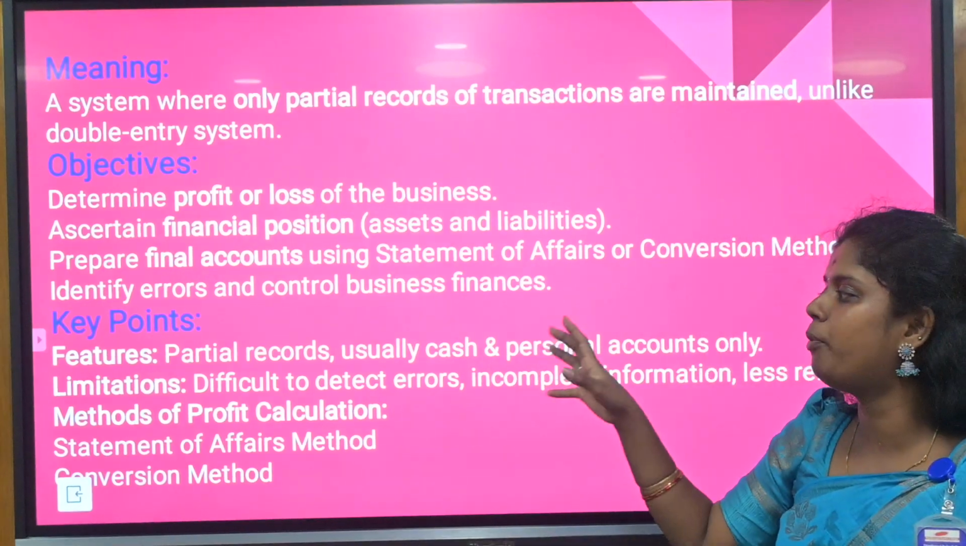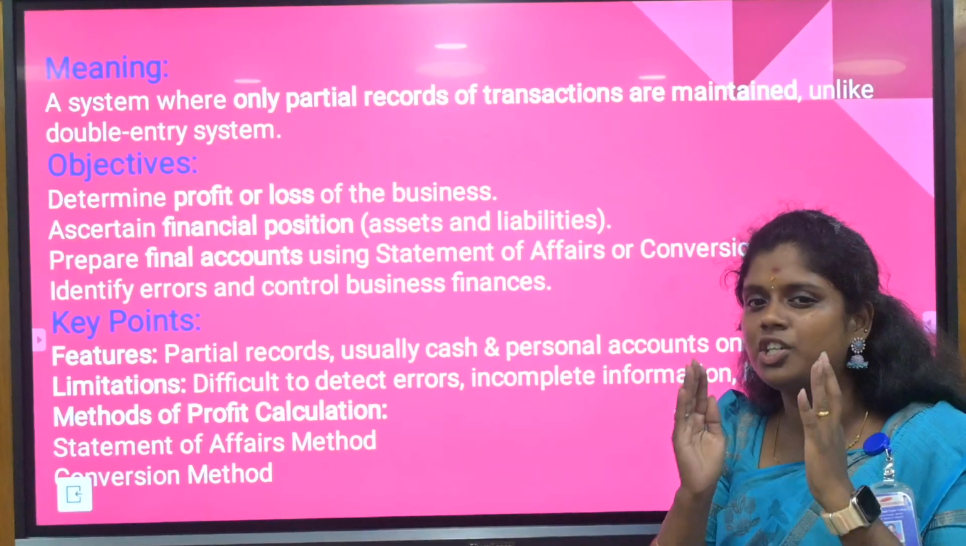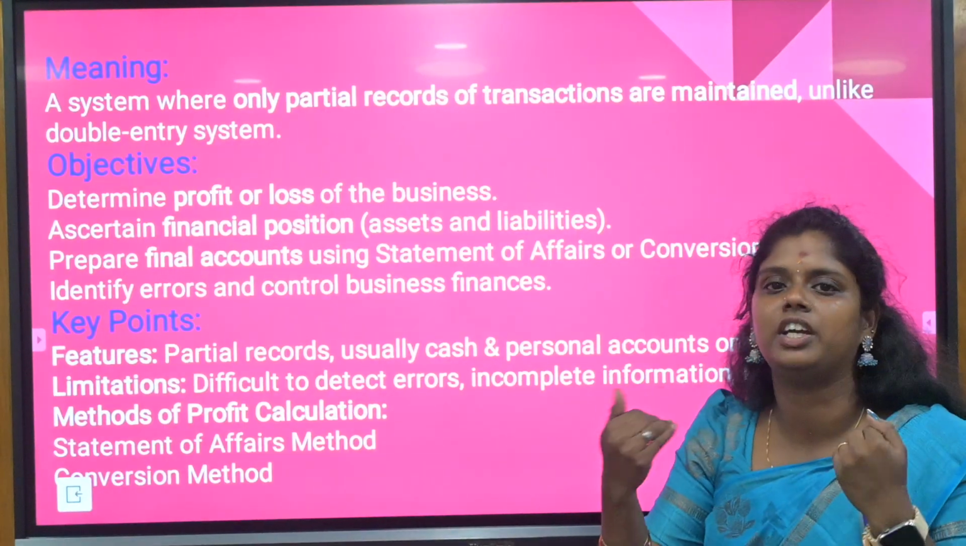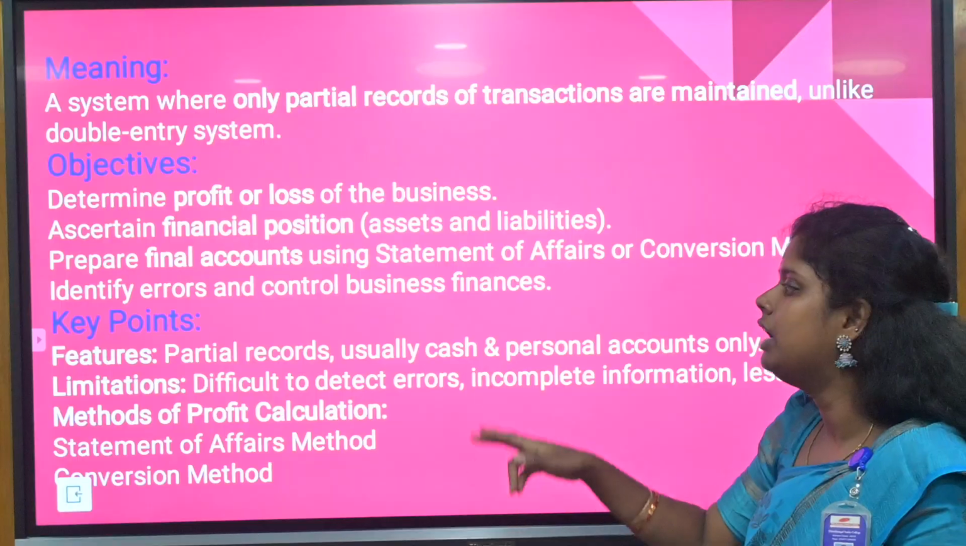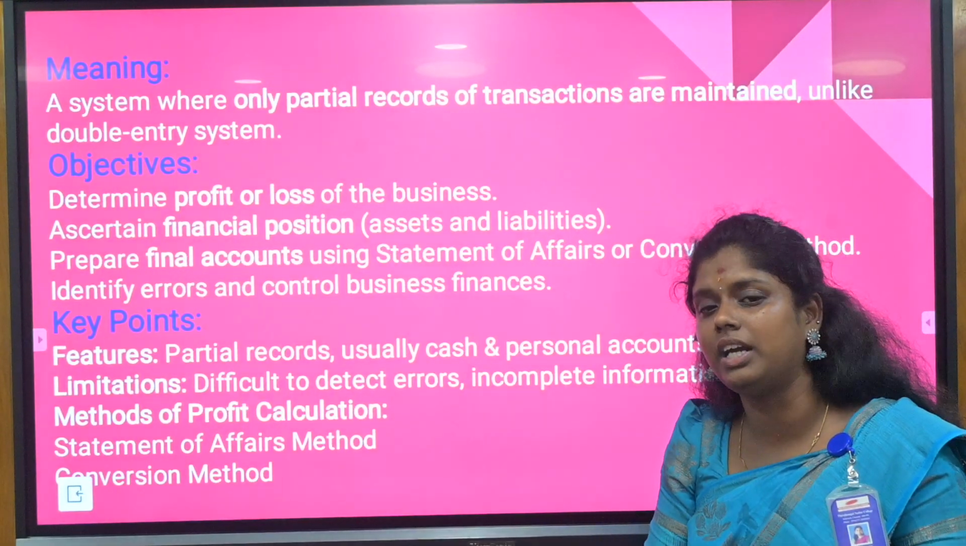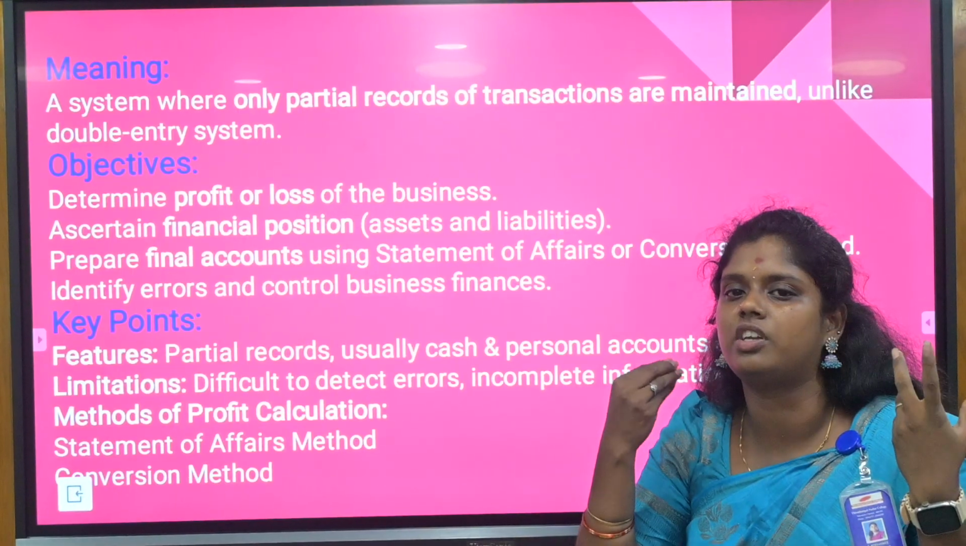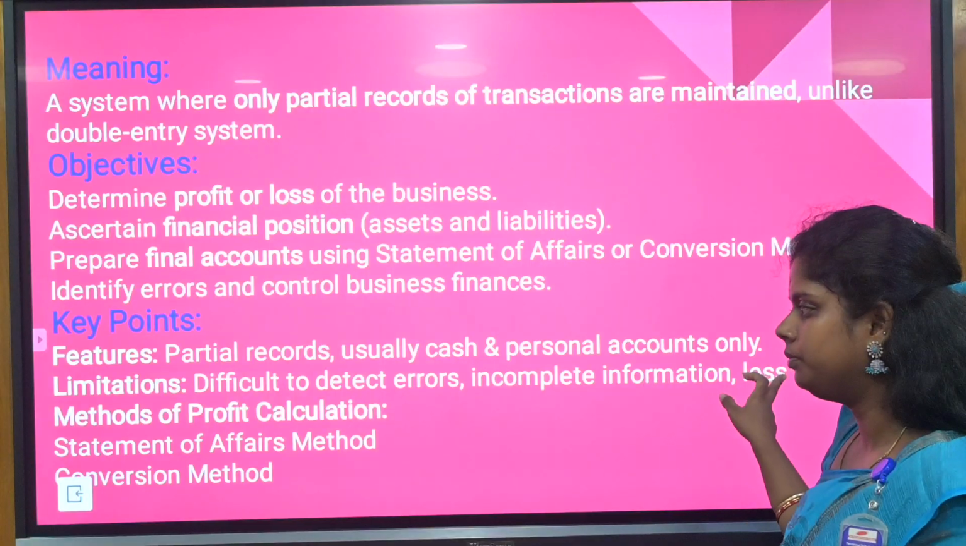Here the key points you need to focus upon are the features and the limitations. The features: partial records will be given to you, and you have to find out the record for that particular thing. Limitation: it is difficult to detect the errors. The maximum errors cannot be detected, but still the sums will always be very easy for you. You need to concentrate more on the particular sums.